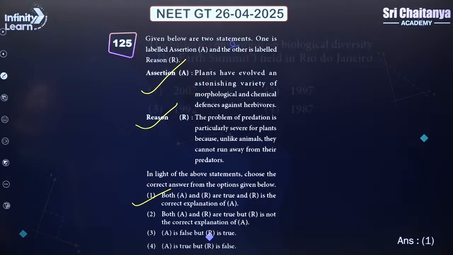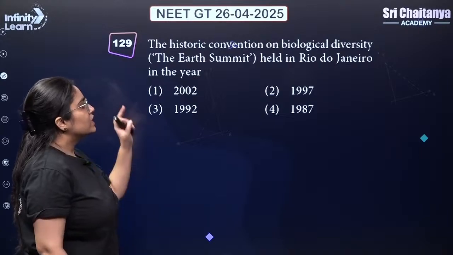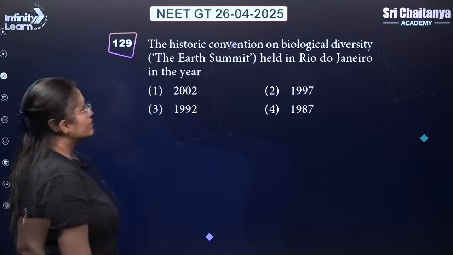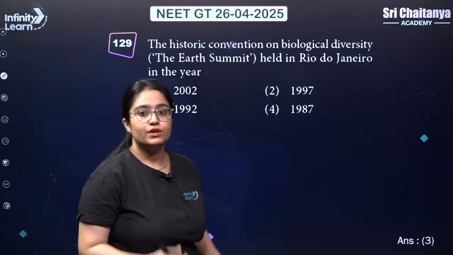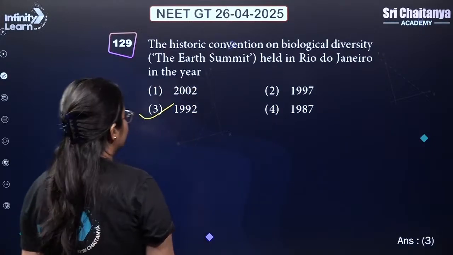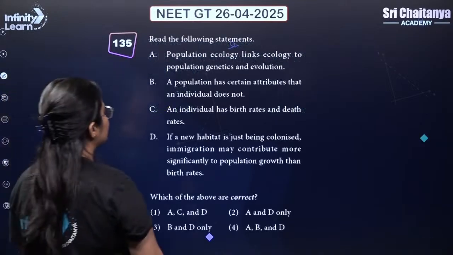So answer is 1. The historic Convention on Biological Diversity, the Earth Summit held in Rio, was in the year 1992. Answer is 3, guys. Very simple. Please remember these years. Answer is 3, 1992. This is the last question.